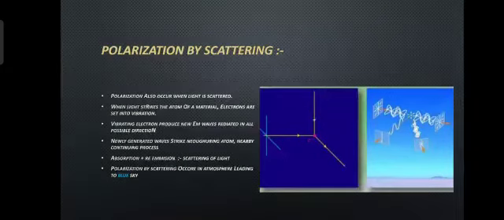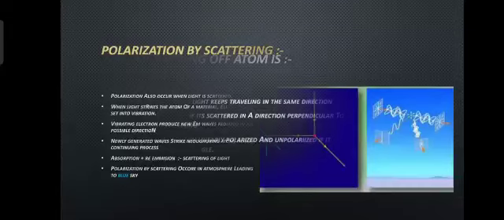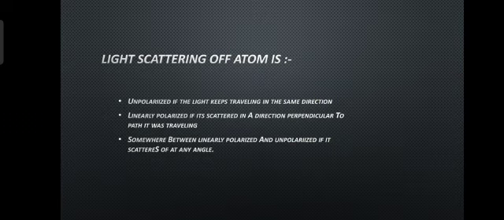Polarization by scattering: polarization also occurs when light is scattered. When light strikes the atom of a material, electrons are set into vibration. Vibrating electrons produce new electromagnetic waves radiated in all possible directions. Newly generated waves strike neighboring atoms, and the process continues. Absorption plus re-emission is scattering of light. Polarization by scattering occurs in the atmosphere, leading to the blue sky.